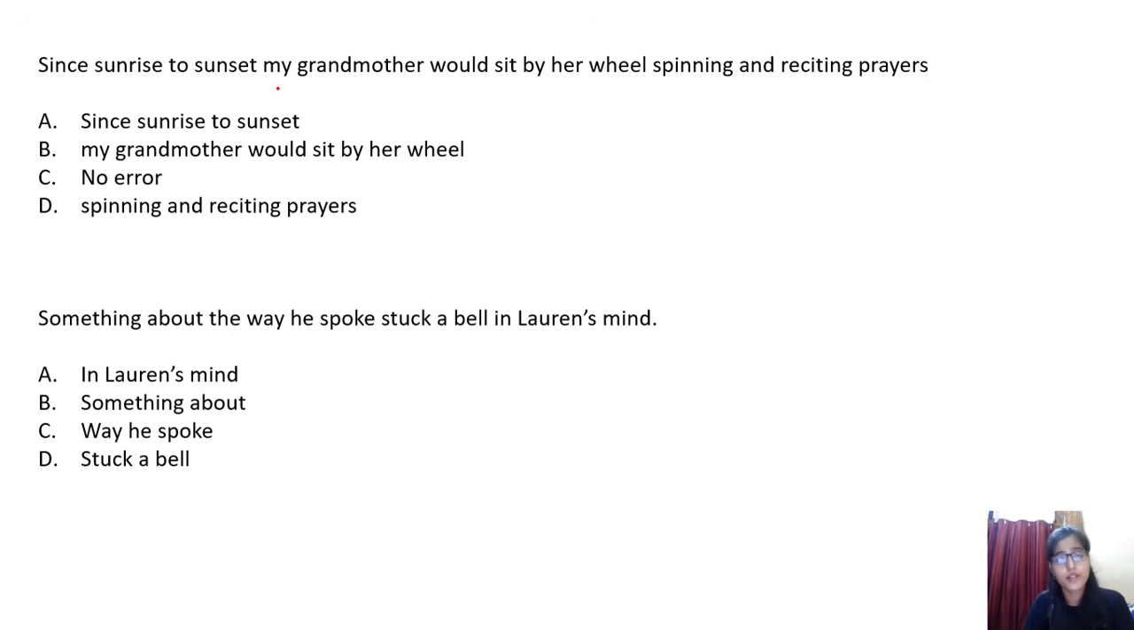Since sunrise to sunset, my grandmother would sit by her wheel, spinning and reciting prayer. Well, you will most probably be aware of that part. See, if I'm telling you about the English level that is being asked in the TCS, it's not that difficult. It's the simple things which we have already gone through in our school life. We have already read all these sort of things, right? So this sort of revision you have to do. You have to practice the questions which have been previously asked. I'm not saying that you have to put in very much effort.